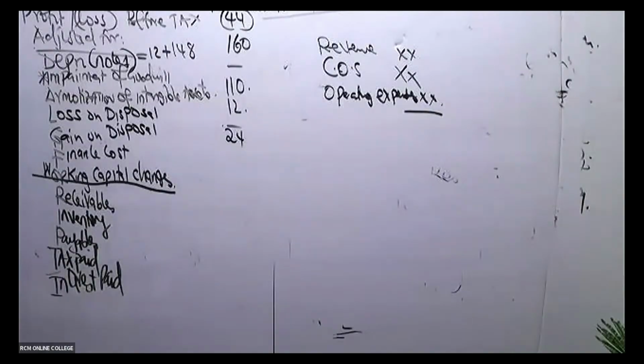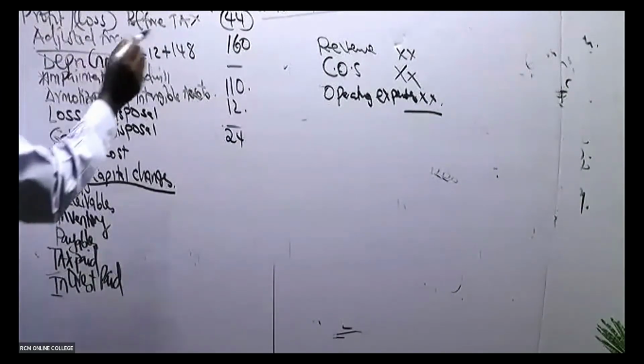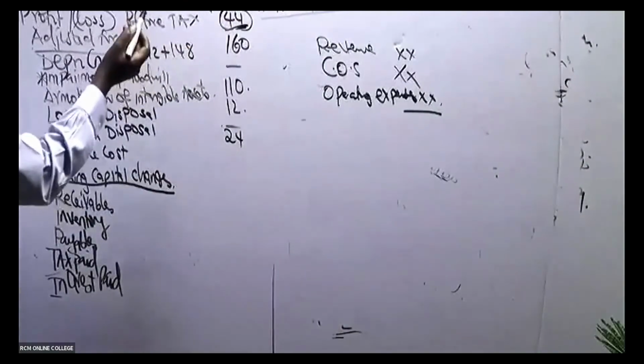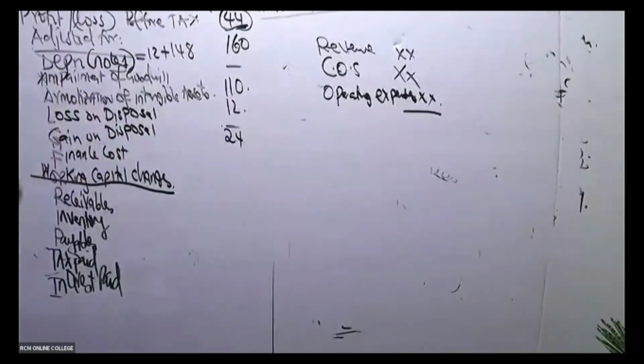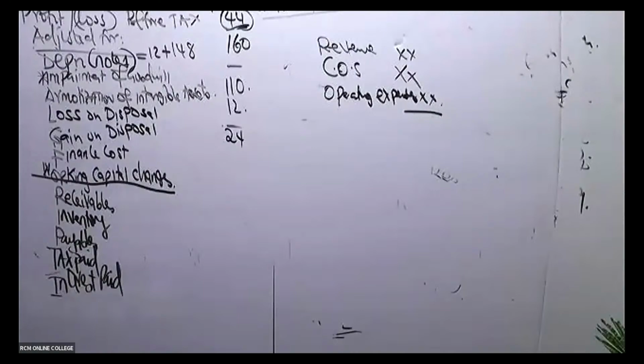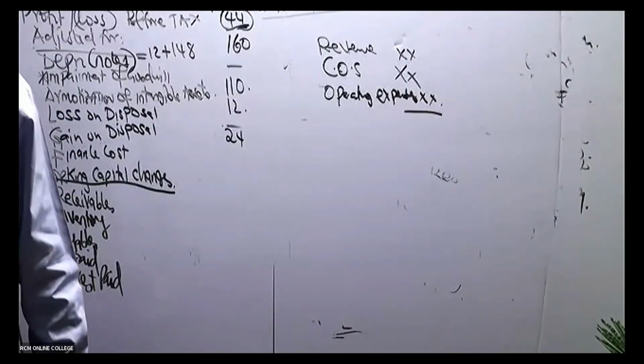So what you do after you've been able to pick all things, you must come to where you have your profit before tax. Where you have this profit before tax, please look north, look up, and try to get any non-operating activity, you remove it from here. You go to profit before tax, look north in your income statement, look up to see whether we have any non-operational activities.